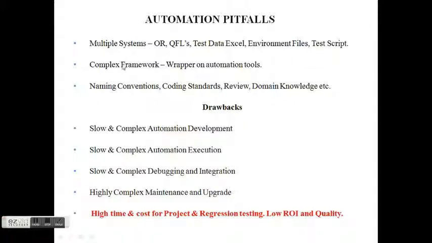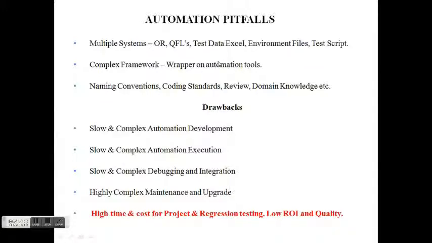Then the next point I have is the framework. Most companies think that automation resources are not available in the market and it's good to go with a framework which is helpful, user friendly, generic, and which anyone can work upon even without having automation scripting language, so they go for a framework. Now these frameworks, keyword driven frameworks or hybrid frameworks, act as a wrapper on the automation tool.